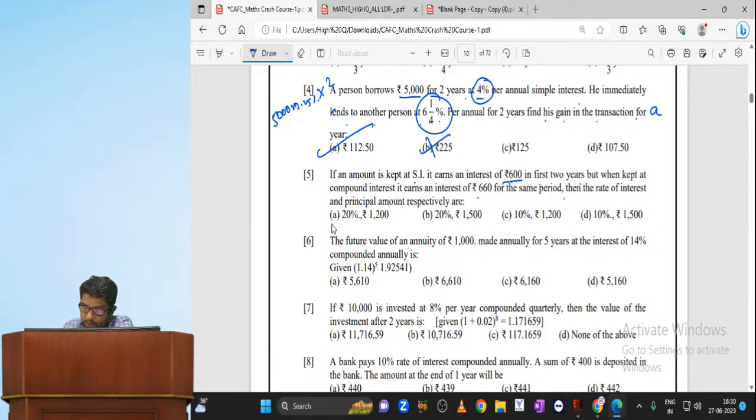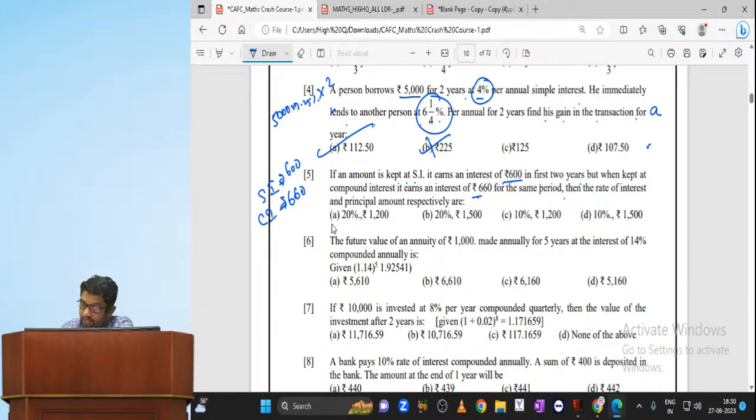So in the first line itself, let us decide: simple interest is 600 rupees in the first 2 years, but when kept at compound interest, it earns 660 rupees for the same principal and the same period. Then the rate of interest and the principal amount respectively are.